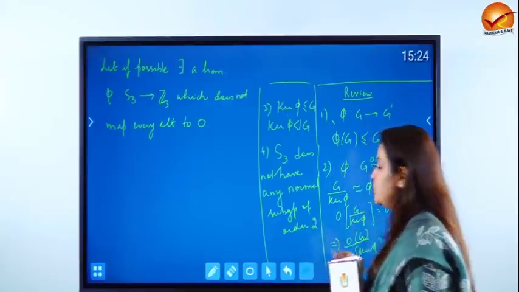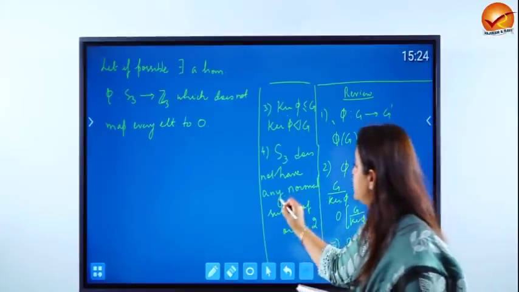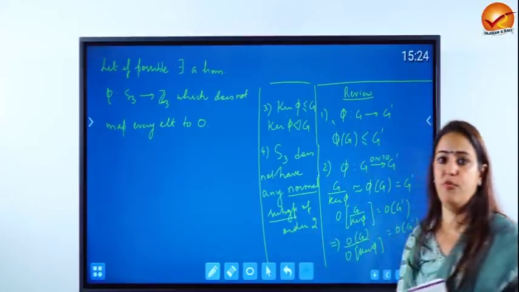It has subgroups of order 2, but S3 has no normal subgroup of order 2.